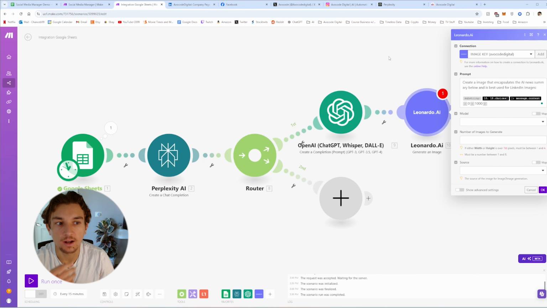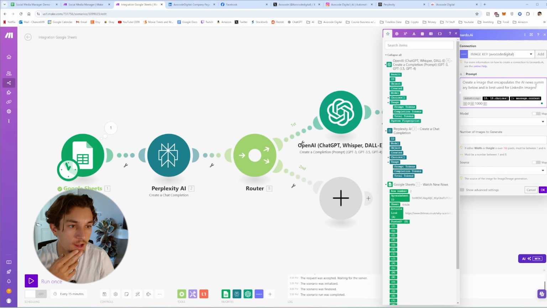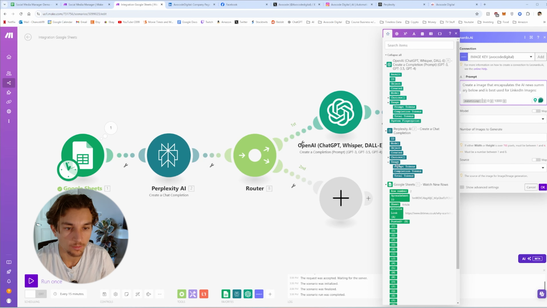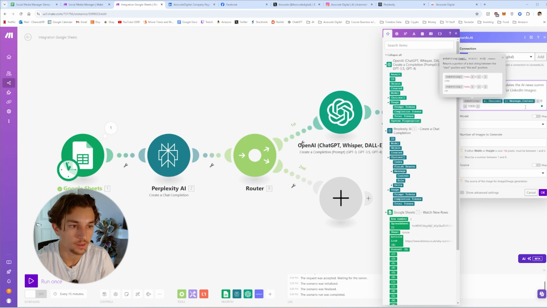Okay, this is the prompt that I have from my previous integration. Create an image that encapsulates the AI news summary below and is best used for LinkedIn images. So you can change this obviously out to whatever niche. And then I'm doing a substring of this message content, which we need to change here. We're going to be using the choices message content like that.